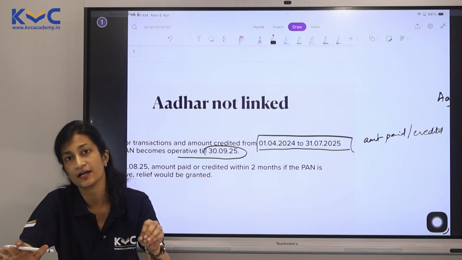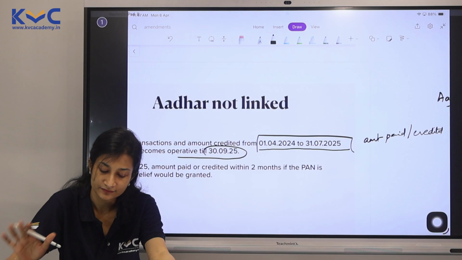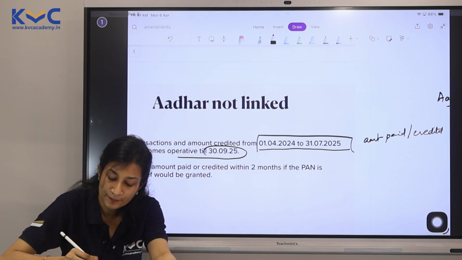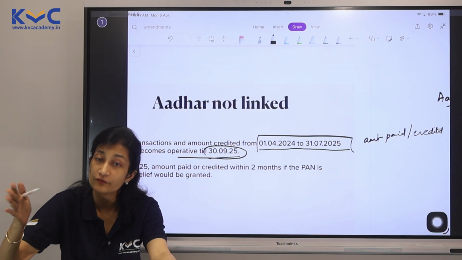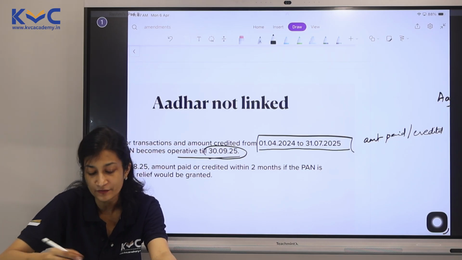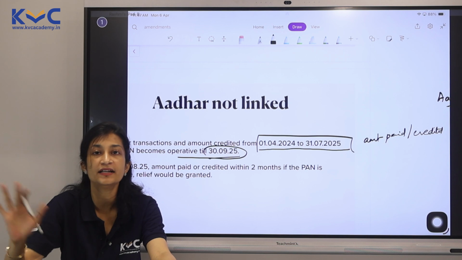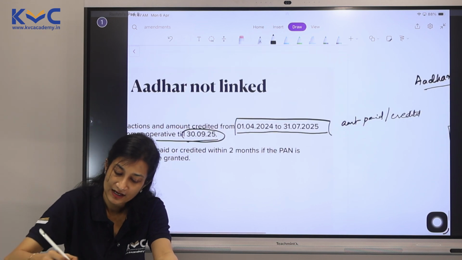You don't have to take up the higher rates here. This is the relief. Don't deduct at a higher rate.